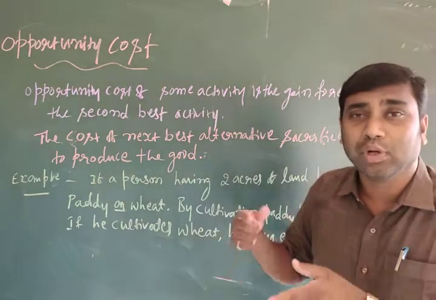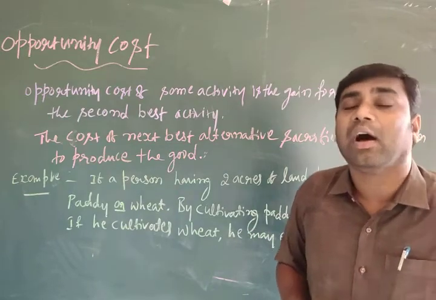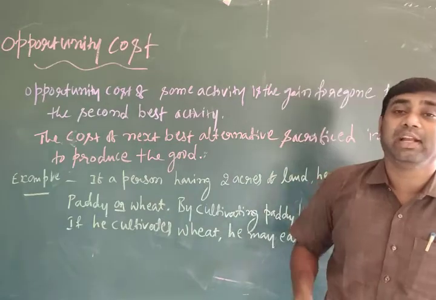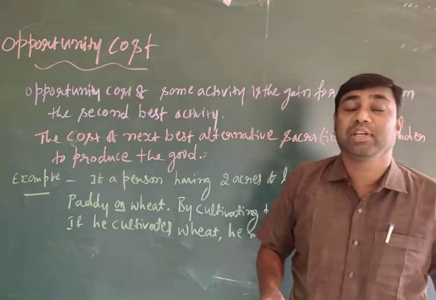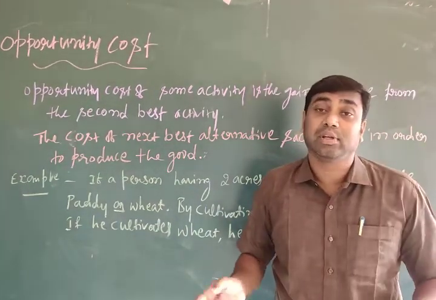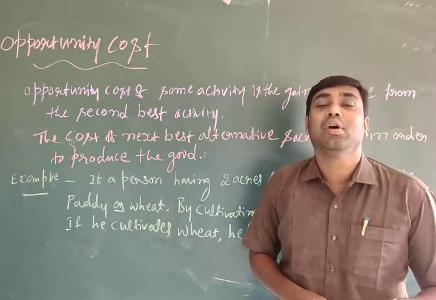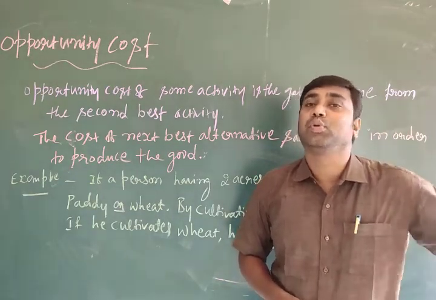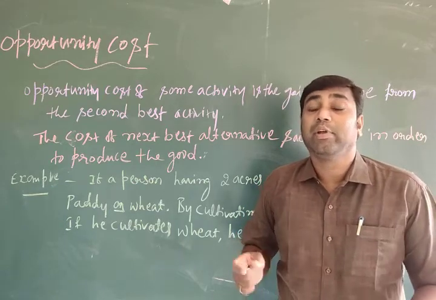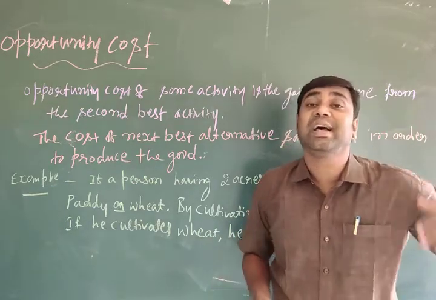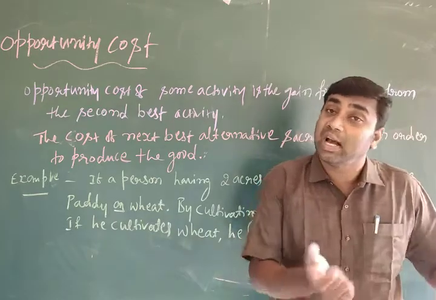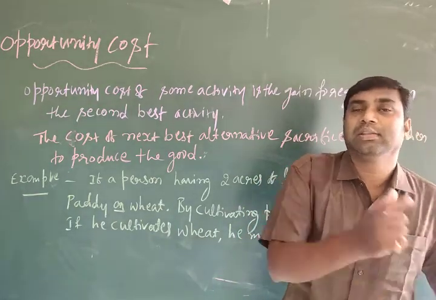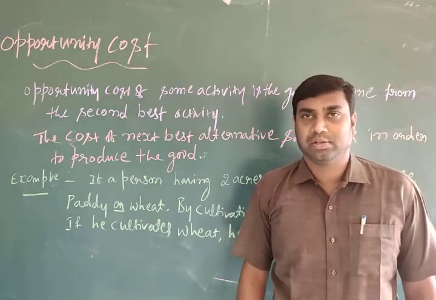Otherwise, we are producing one commodity by sacrificing another commodity. We have to assume resources are less and availability of land is less. So the resources helpful to production are very scarce. In this situation, we have to produce one good instead of two goods. When we are producing one good, we sacrifice another good, and the cost of that sacrificed good is called opportunity cost.